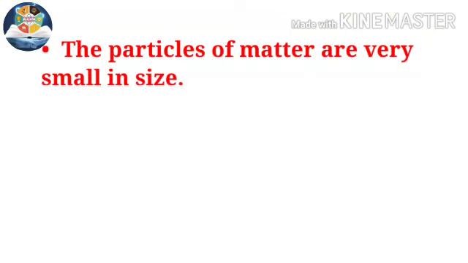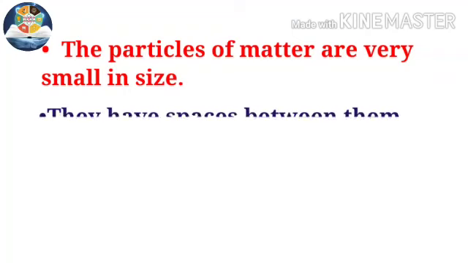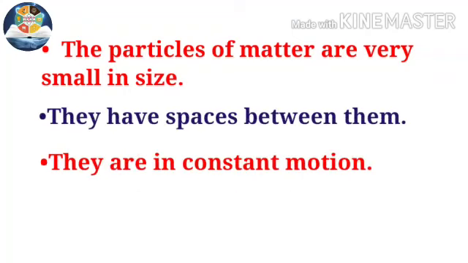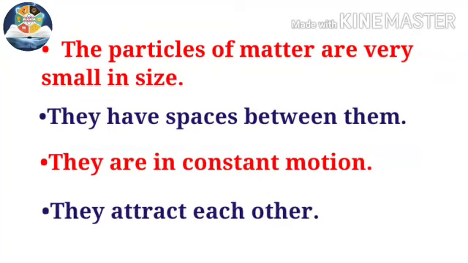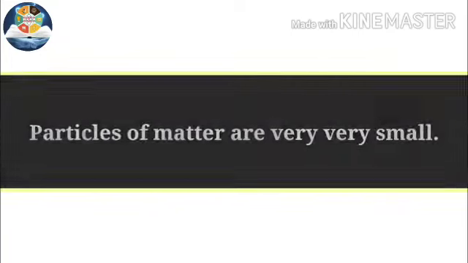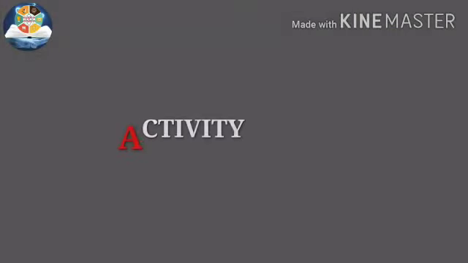The particles of matter are very small in size. They have spaces between them. They are in constant motion. They attract each other. Let's look at the first characteristic. Particles of matter are very small.